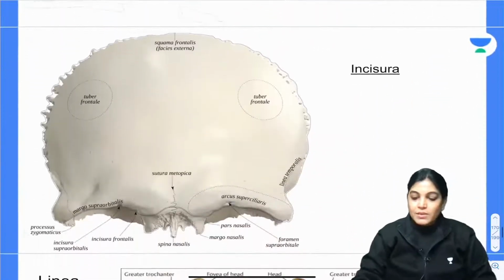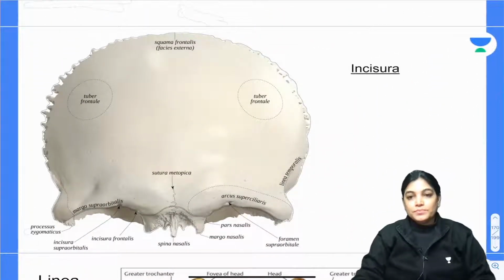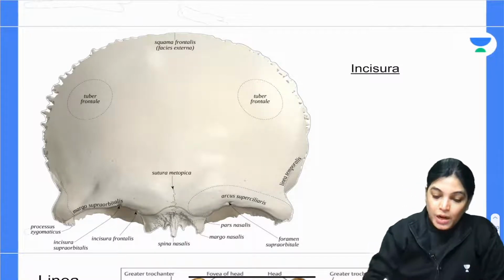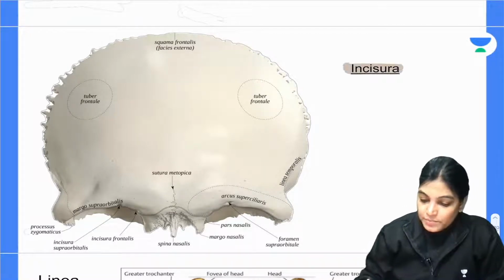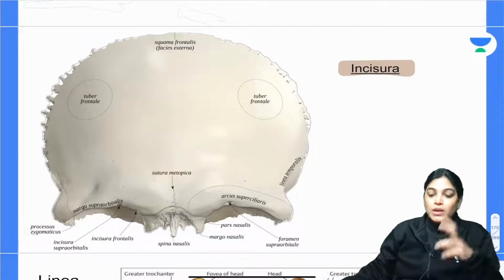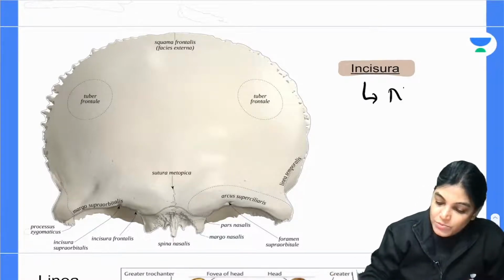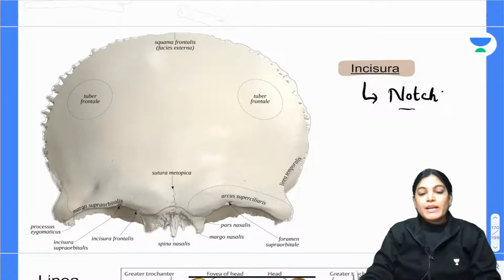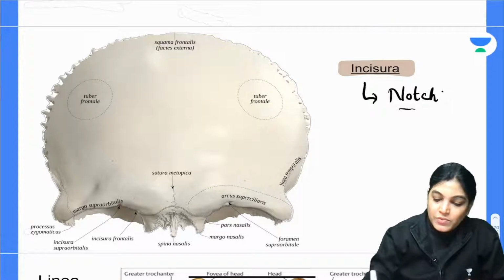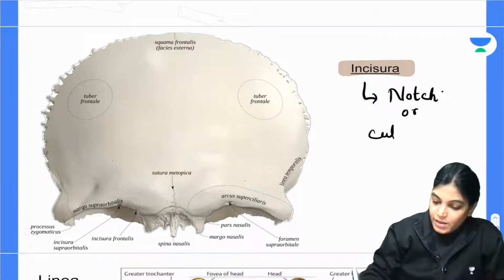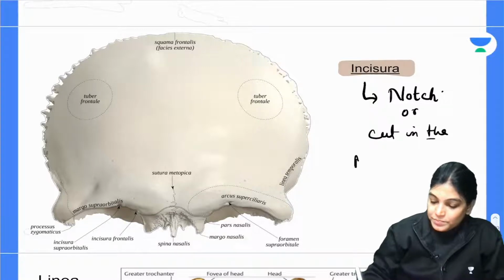Now the next term is incisura. What do you mean by incisura? The term incisura means notch in terms of bones. It means a notch or a cut in the margin of the bone. To be more specific, it means a notch or cut in the margins of bone.